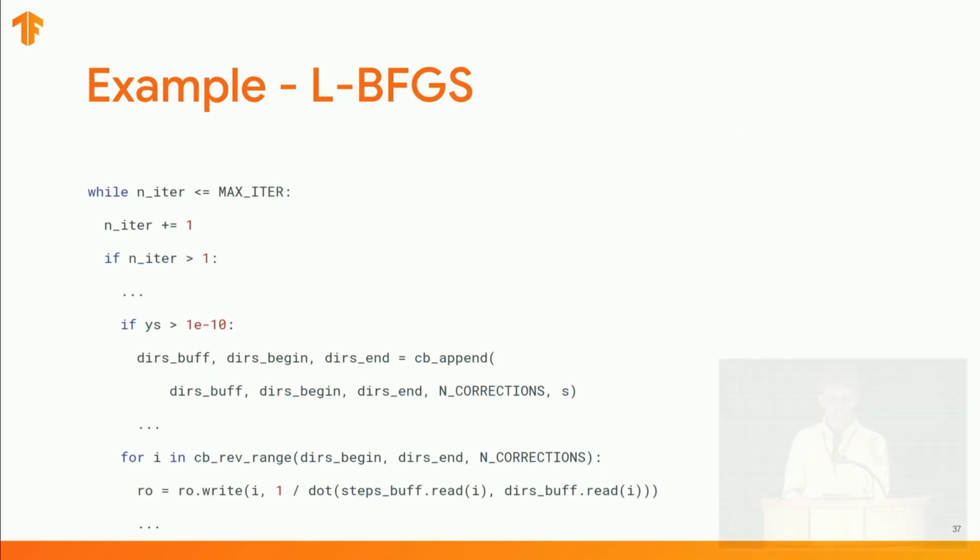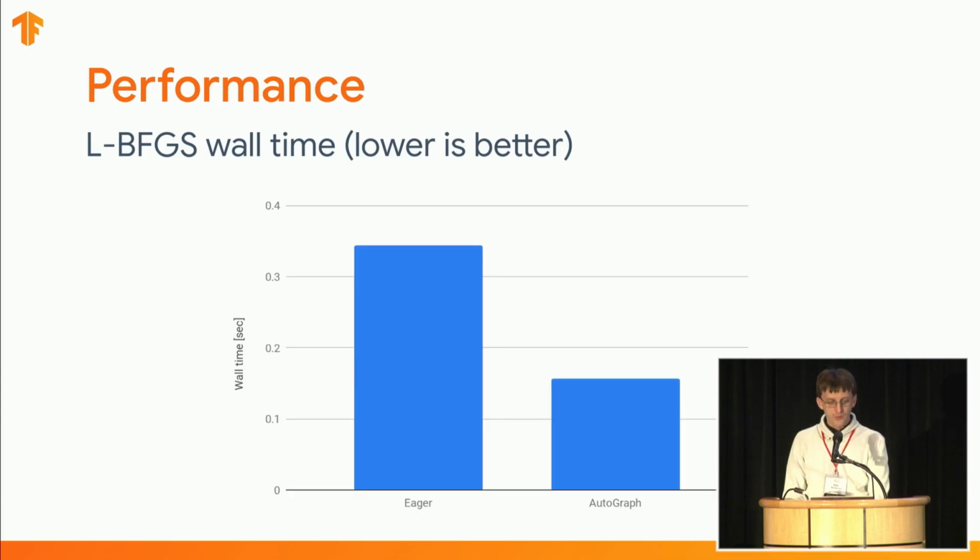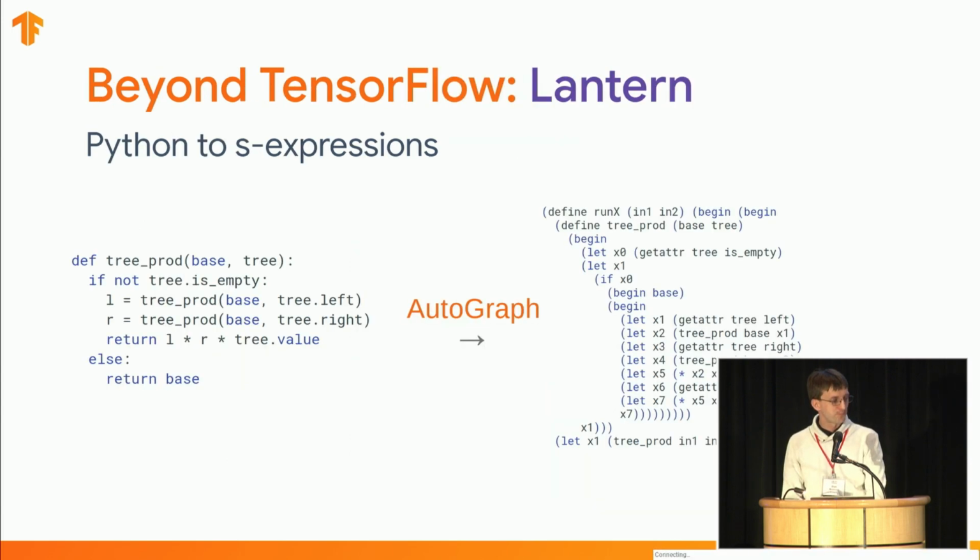Another more complex use case is an implementation of the L-BFGS algorithm, which is non-trivial even in its simplest form. It makes use of a circular buffer structure as well as nested control flow. In this particular instance, we ran the exact same code twice. First in eager mode and then in graph mode via AutoGraph. Once more, the AutoGraph version was about two times faster.